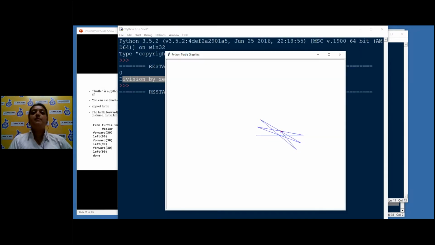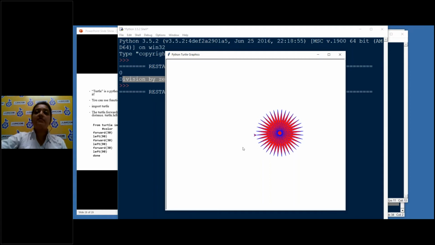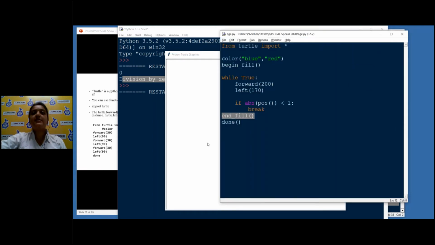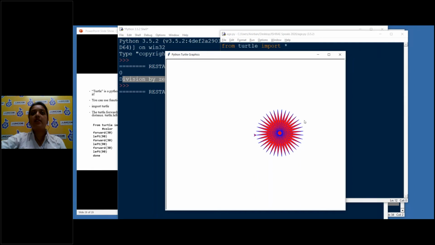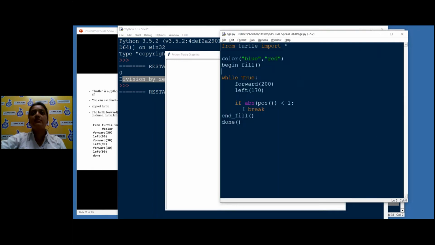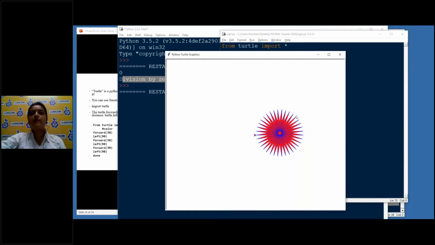You see, a beautiful geometric shape is going to be made. This is running as long as the condition is true. It is going forward and it is making an angle of 170 every time. Color blue. The moment it reached the position less than 0, that is the origin, it has stopped the drawing and the portion end fill is satisfied. The red color is there. So this red color was there, and the done window is used for the turtle to stop.